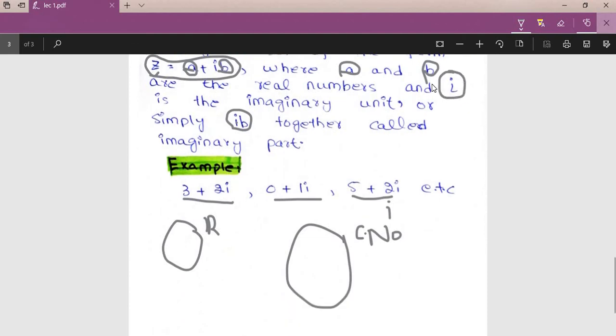So in complex numbers we do have real numbers as well, and iota is more. That is why the set of complex numbers is far bigger than the set of real numbers.